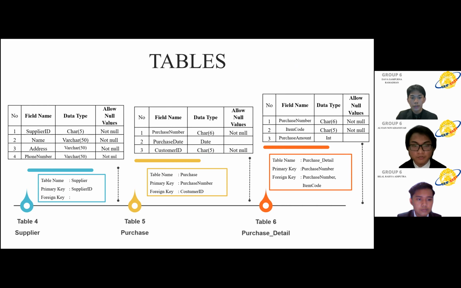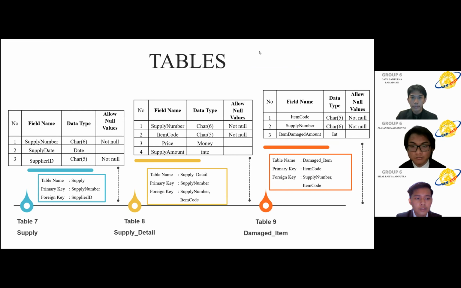Table 5, the name is purchase and the primary key is purchase number and the foreign key is customer ID. For table 6, the name is purchase detail and the primary key is purchase number and the foreign keys are purchase number and item code. For table 7, the table name is supply, the primary key is supply number, and the foreign key is supplier ID.